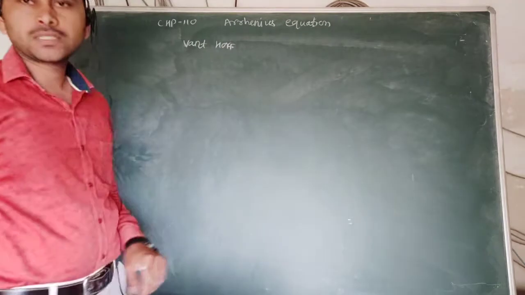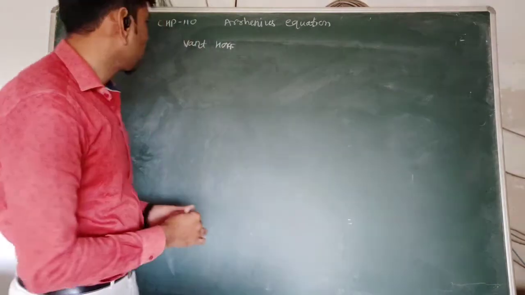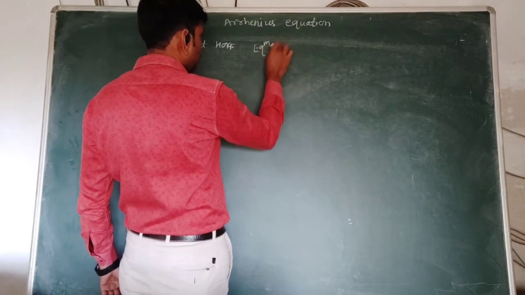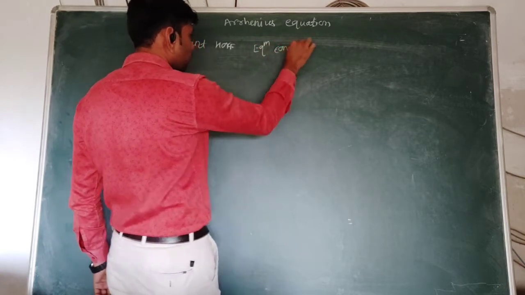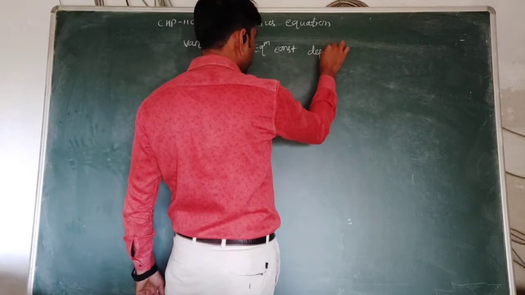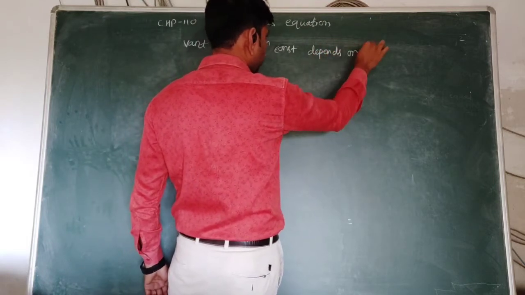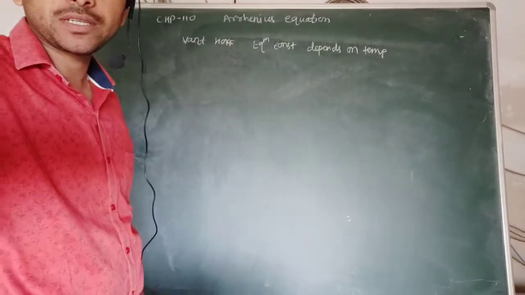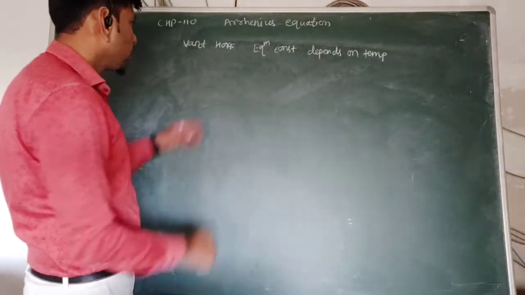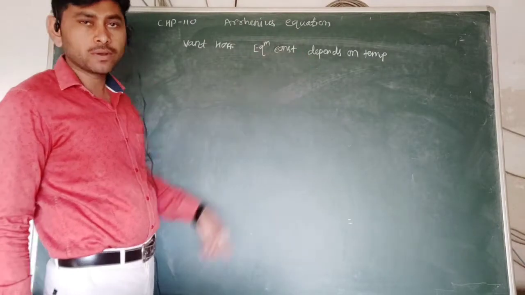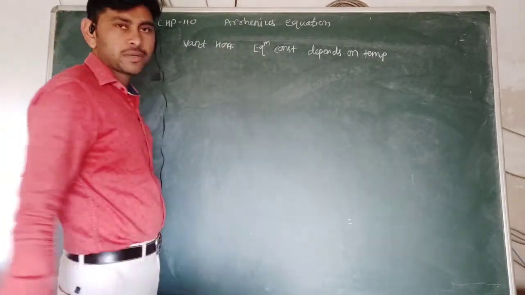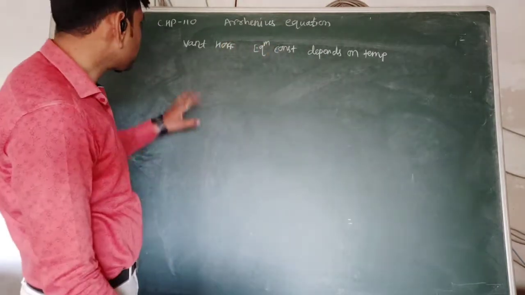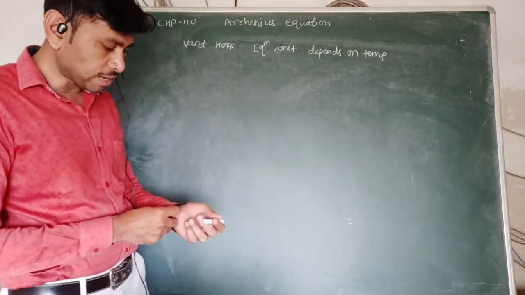Van 't Hoff, the scientist, showed that the equilibrium constant of a reaction depends on temperature. So the equilibrium constant changes with temperature. When we change the temperature, the equilibrium constant changes. On this basis, Van 't Hoff suggested that